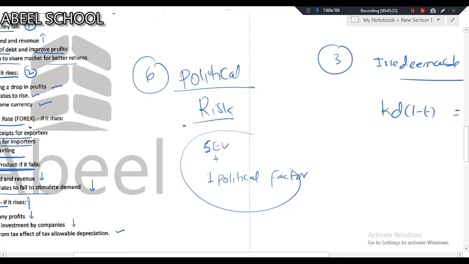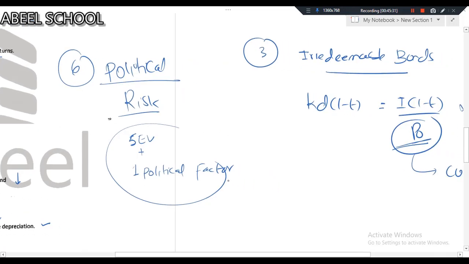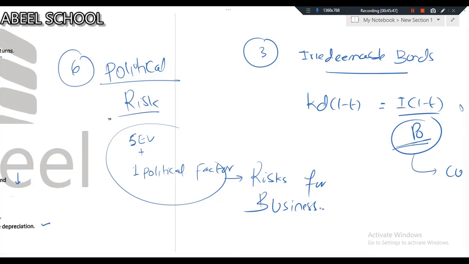So actually we have 5 economic variables, 1 political factor. I want to say something. All of these 5 economic variables and 1 political factor are basically risks for business. 5 economic variables and 1 political factor, all of these are risks for business. Now listen and listen carefully.